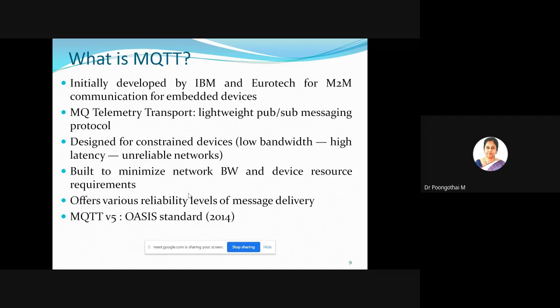So this class, I'm going to cover only the architecture and MQTT data format, okay? Initially, MQTT was developed by two companies, IBM and Eurotech, for end-to-end communication for embedded devices. Actually, it was mainly developed for connecting oil pipelines over unreliable satellite networks.